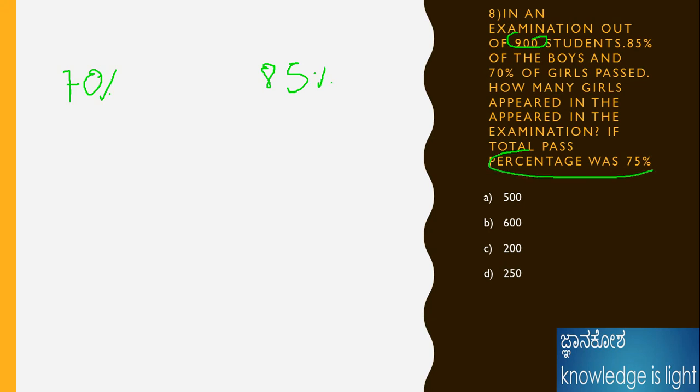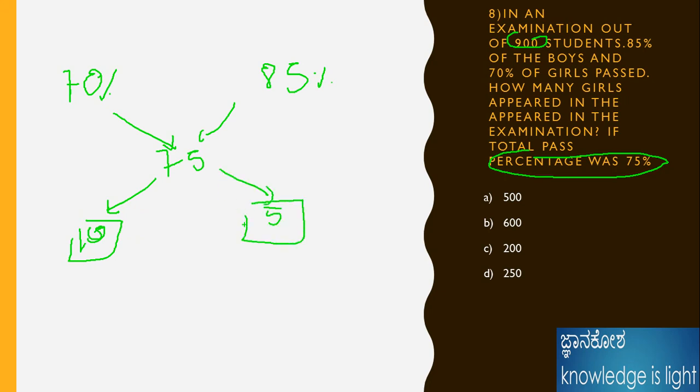The total pass percentage is also given in the problem, the middle value, 75%. Therefore the differences are 5 and 10: 85 minus 75 is 10, and 75 minus 70 is 5. Here the total is 15 units. 15 units, total students is 900.